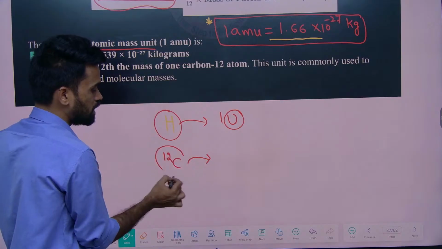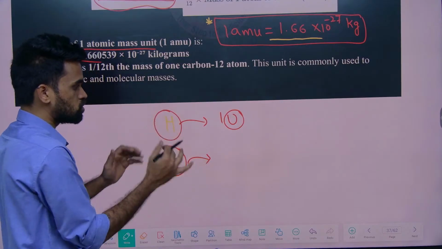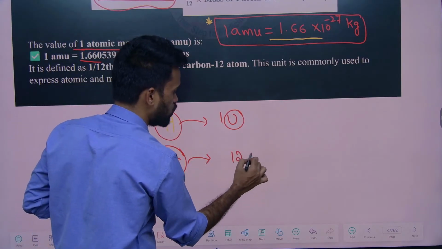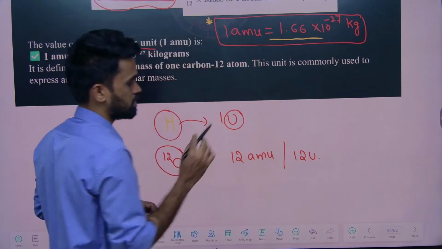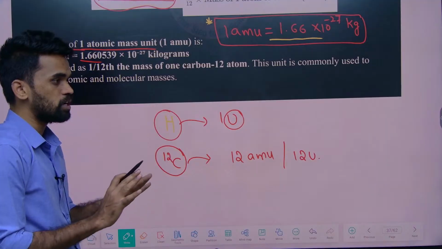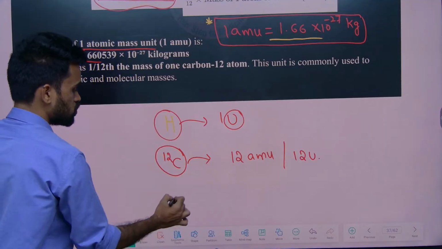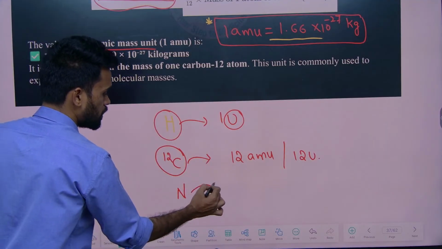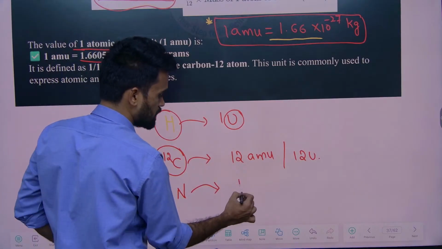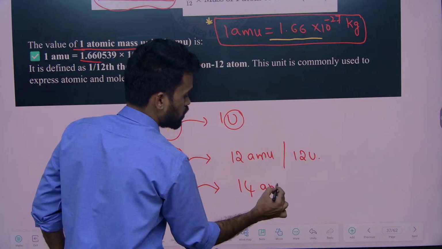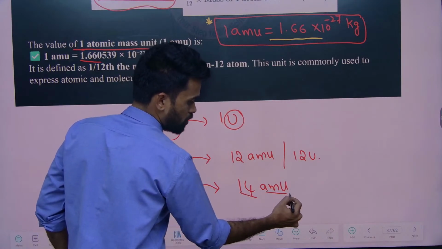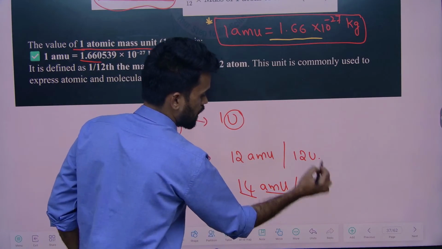Even for carbon-12, it is divided into 12 parts. If I add all those 12 parts, it becomes 12 AMU, or you can simply say 12 units. That's it, no confusion. Similarly, if I take the nitrogen atom, you have written it as 14 units, or you can also say 14 AMU.